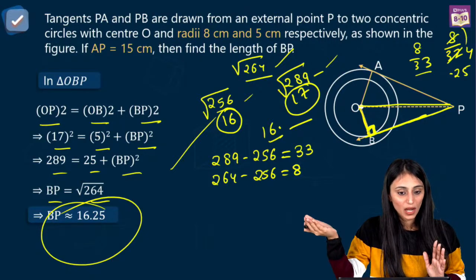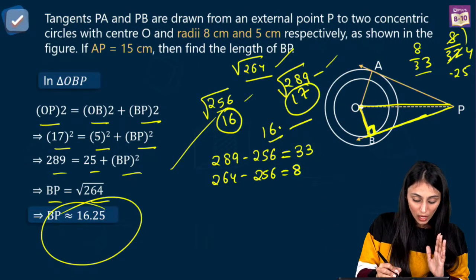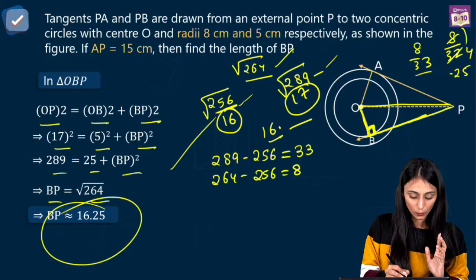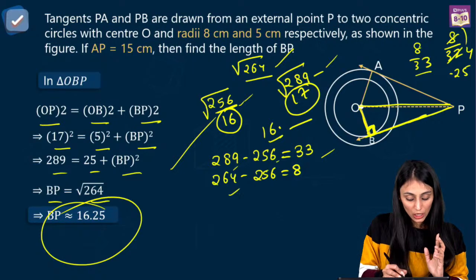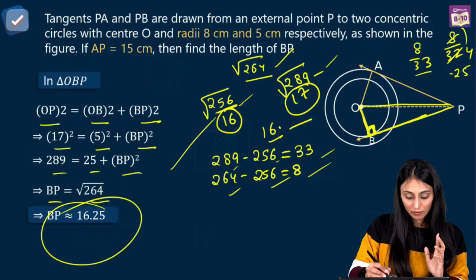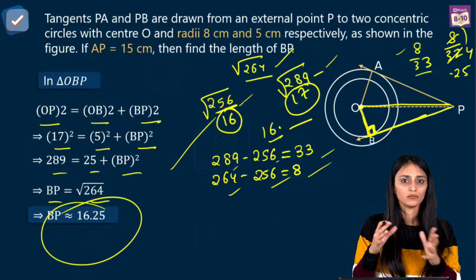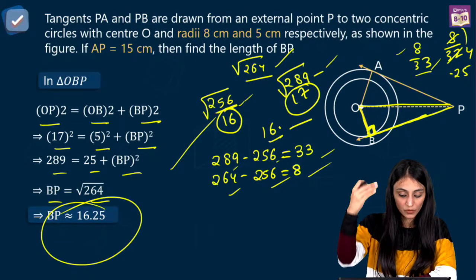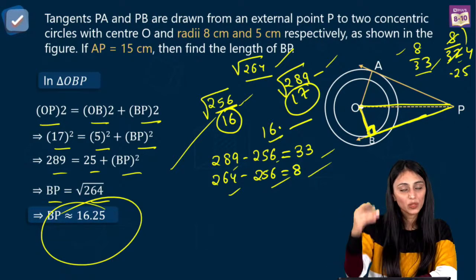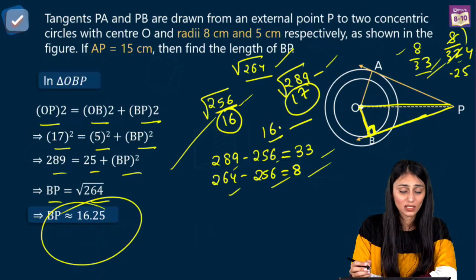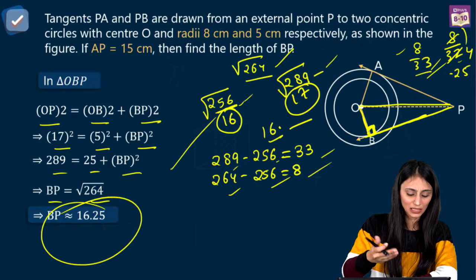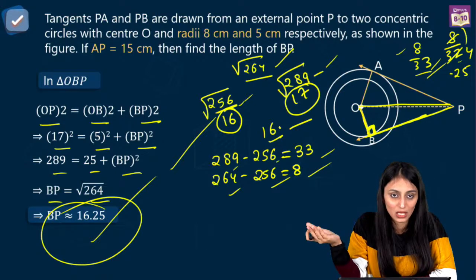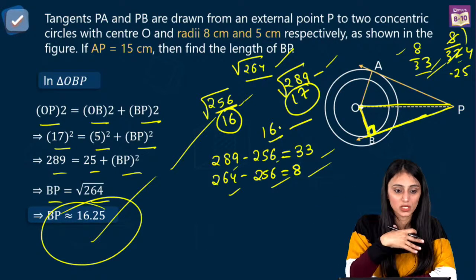But what about the number after the decimal? What you have to do is, this is the smallest among the three numbers. You subtract this number from both of them, one by one. 289 minus 256, you get 33. 264 minus 256, you get 8. Divide them. 8 by 33 is going to be, so rather than doing division over here, think of a number which you can cancel out with 8 directly. Like we have 32. So we get 1 by 4, which is 0.25. Now this is 33. If it is 0.25, that's going to be 0.24 something, right? So the answer is going to be 16.242424 something, but the approximate value you can say 16.25. When you have to give approximate answers, you can use this trick.